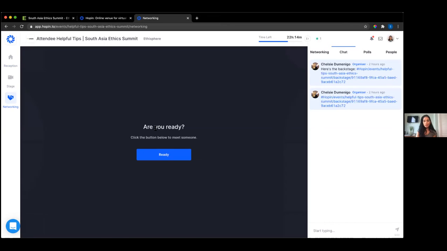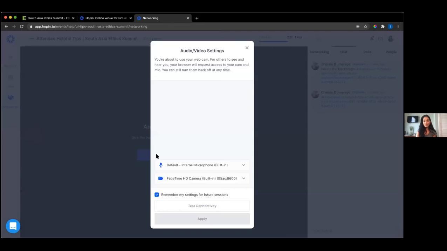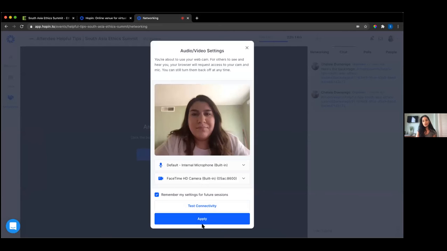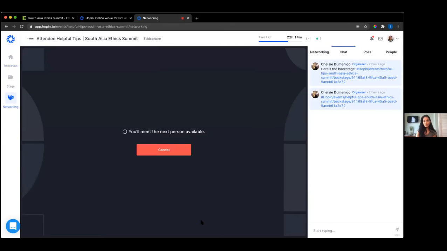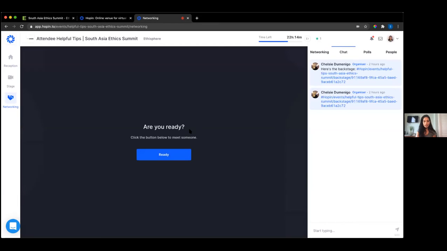Select Ready and make sure your camera and audio output are set. These sometimes use your default settings, but once you're comfortable, click Apply. Once you've clicked Apply, you'll receive the message, you'll meet the next person available. A quick side note, this can take anywhere from 1 minute to 5 minutes to pair you with another attendee. Filling out your profile with a headshot, your title, and company beforehand will help in the pairing process. Once you're paired, the networking experience will begin.